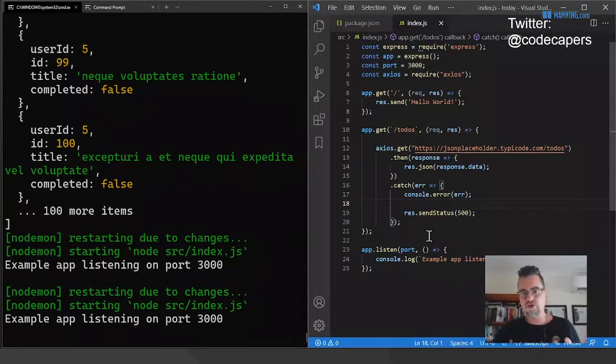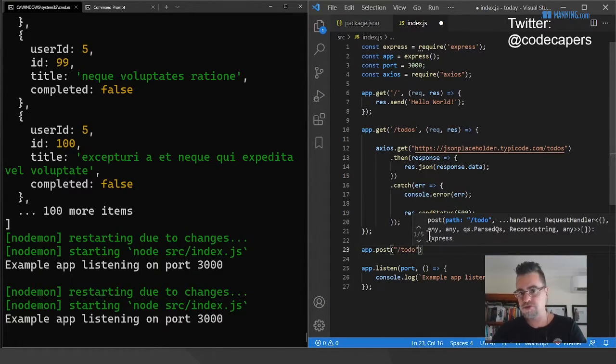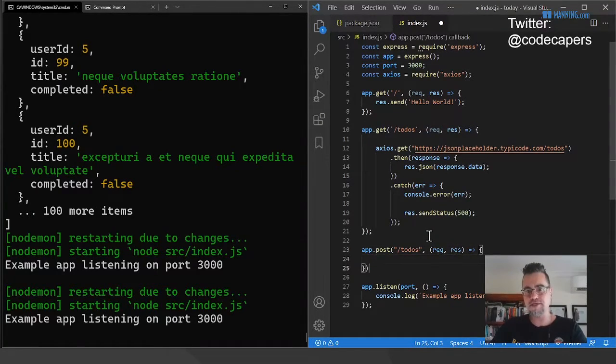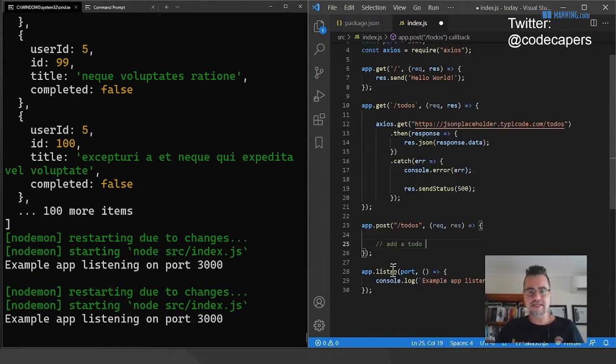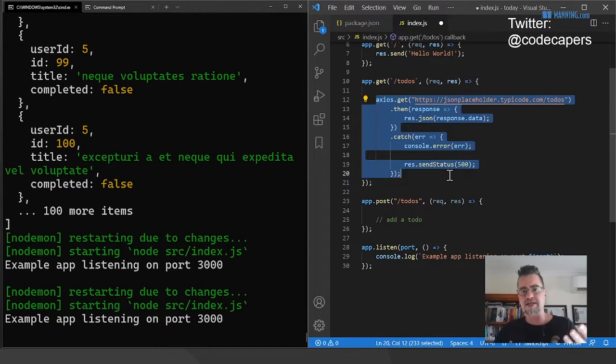Let's look at what else you could do with this system. You would also want maybe HTTP post to to-dos, and this is where maybe a to-do gets added. And you can have as many of these handlers as you want to handle incoming messages or query requests from other microservices. I'm not going to worry about filling that out. In this case, this simulates forwarding a request to another microservice.